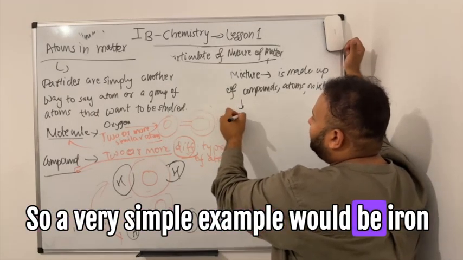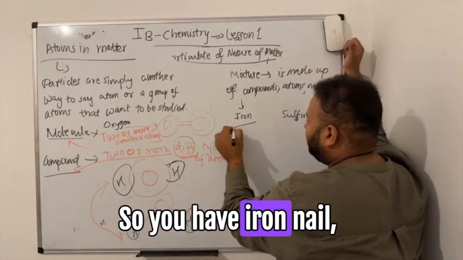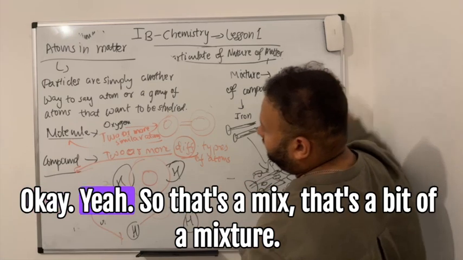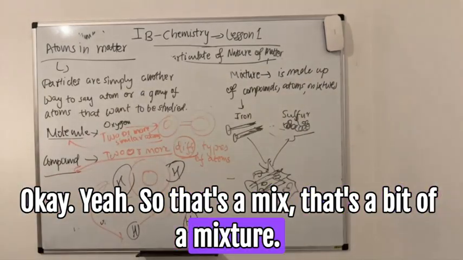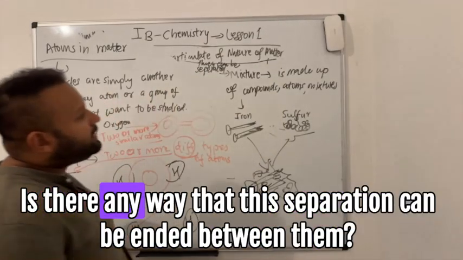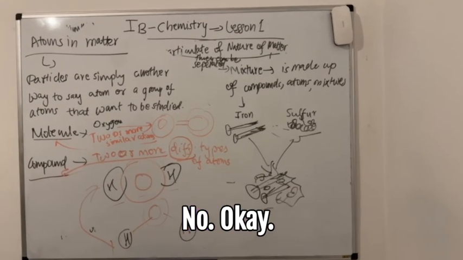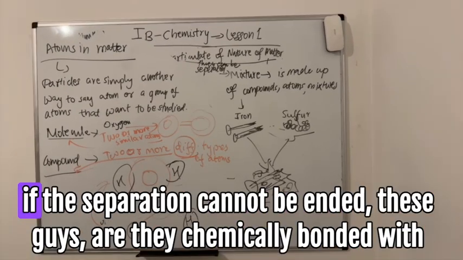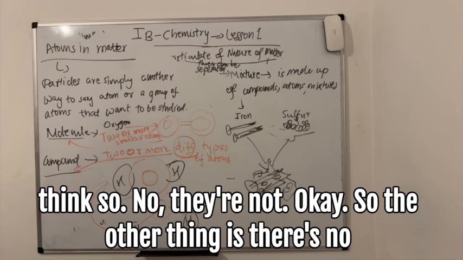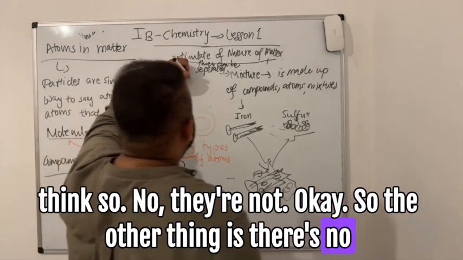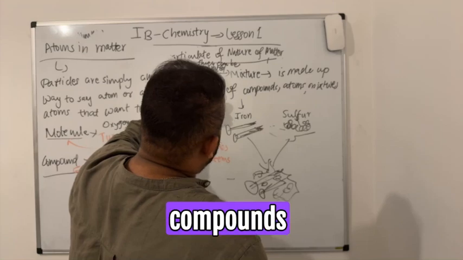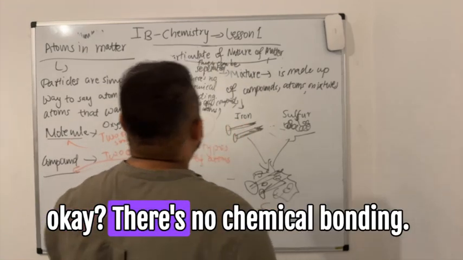A very simple example would be iron and sulfur. You have iron there and sulfur over here. That's a mixture. But is there any way that this separation can be ended between them? Can we end the separation? No. Then the other question: if the separation cannot be ended, are they chemically bonded with each other at the moment? No, they're not. So there's no chemical bonding between different compounds or atoms.